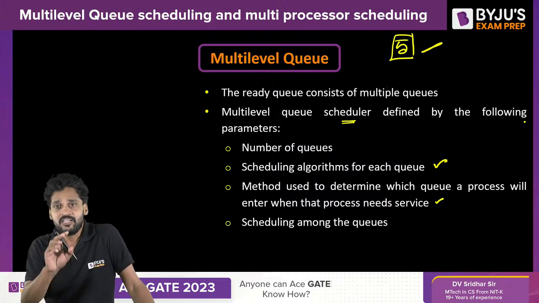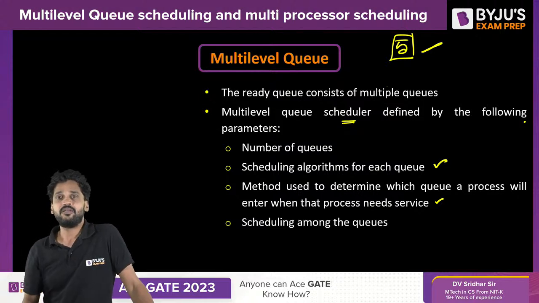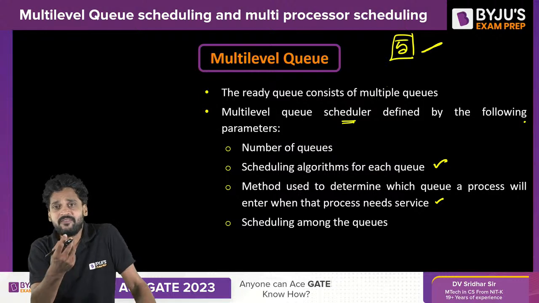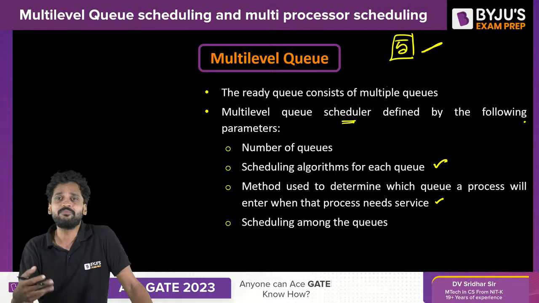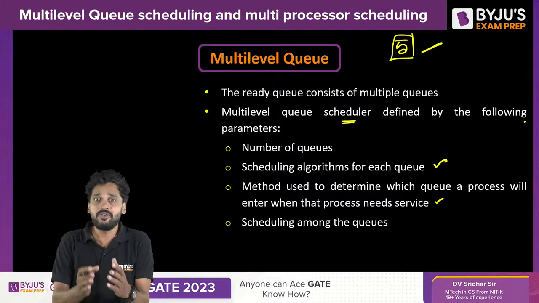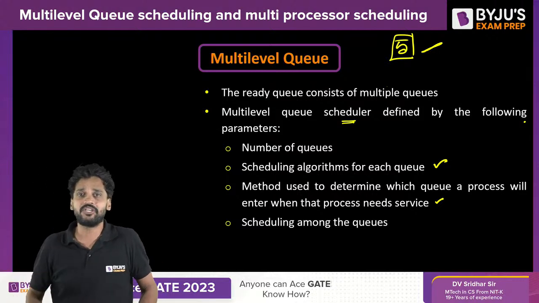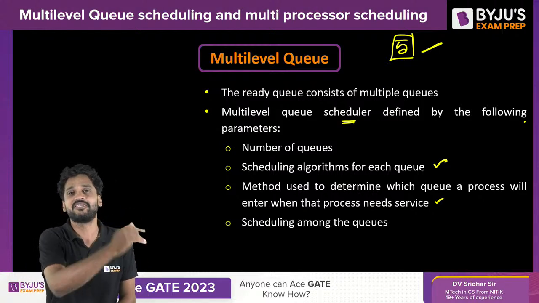The first thing is scheduling within the processes of each and every queue. Right after which, we should also take care of how we are going to schedule the queues. Which queue will be given the highest priority? Which queue will be given the next highest priority? What is the time stamping? And the available 100% of the CPU time, how are you going to distribute this time? All these things should be taken into consideration, and the parameters that need to be considered I've just discussed so far.